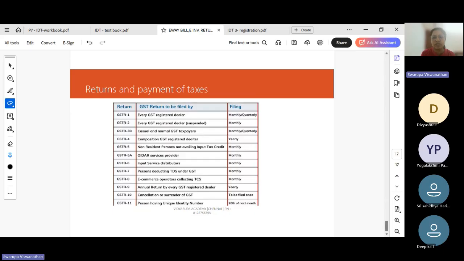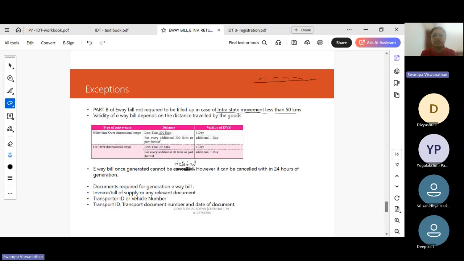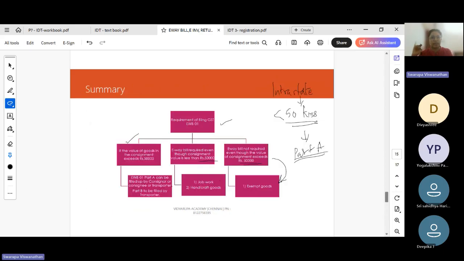Okay, these are the most important things that you need to remember with respect to e-way bill. You have to remember the threshold limit, which is for interstate supply, the threshold limit is 50,000. Intrastate, each state will have their own limits. Okay, what is the limit for generating e-way bill? Each state act will have its own limit.